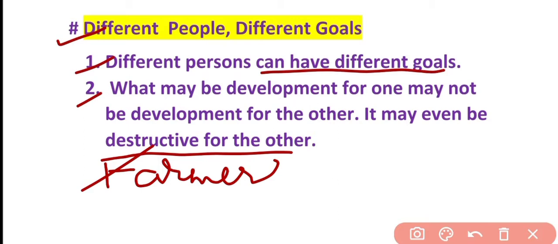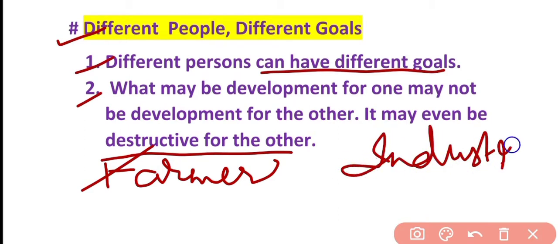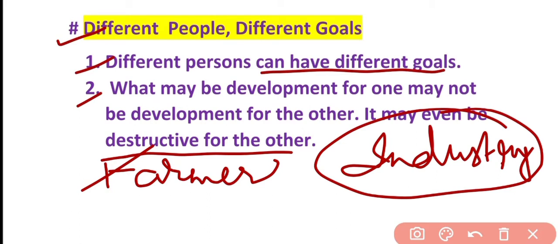We can take many examples from our practical life. Suppose any industry is being set up in our area. This industry is going to give employment. Naturally, the main developmental goal of this industry is to get maximum profit, but for that maximum labor has to be appointed. So this could be the developmental goal of this industry. But the people who are living in the nearby area, maybe they are unhappy with this industry, because their environment is going to be degraded, like they have to face pollution. So for different persons, the developmental goal can be different, right?